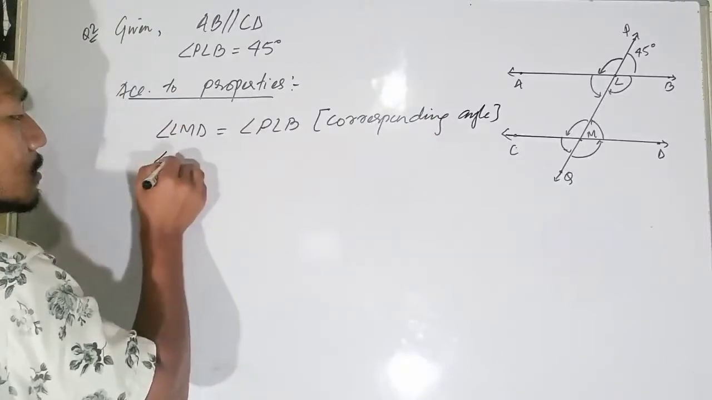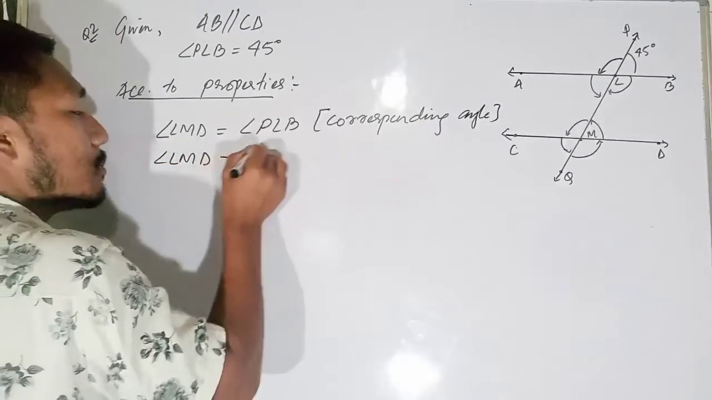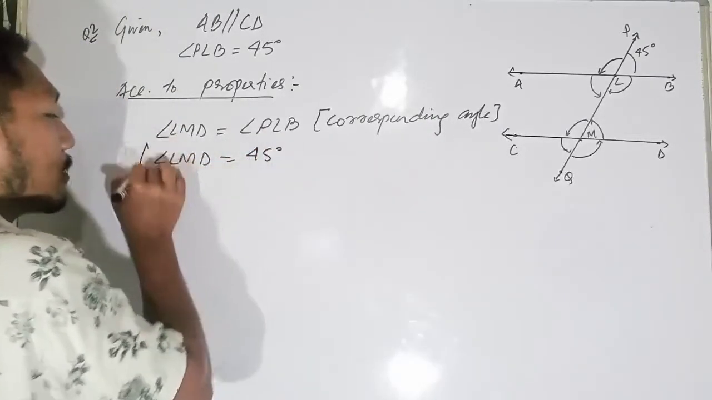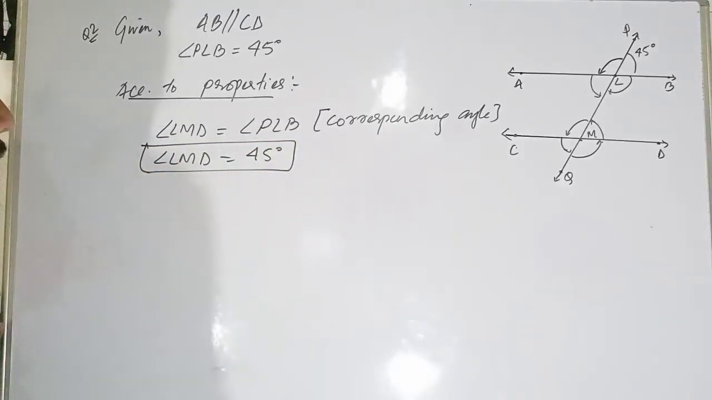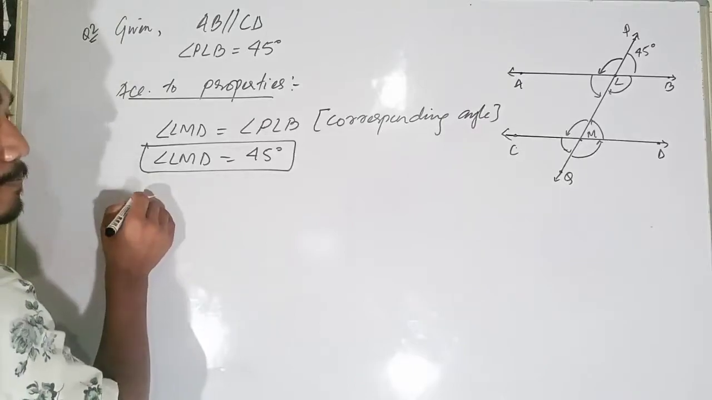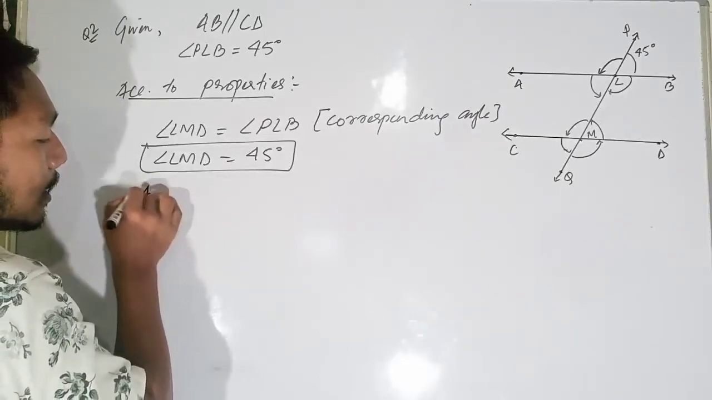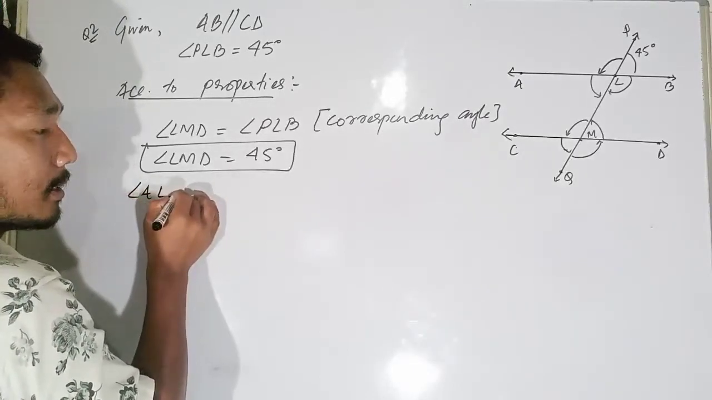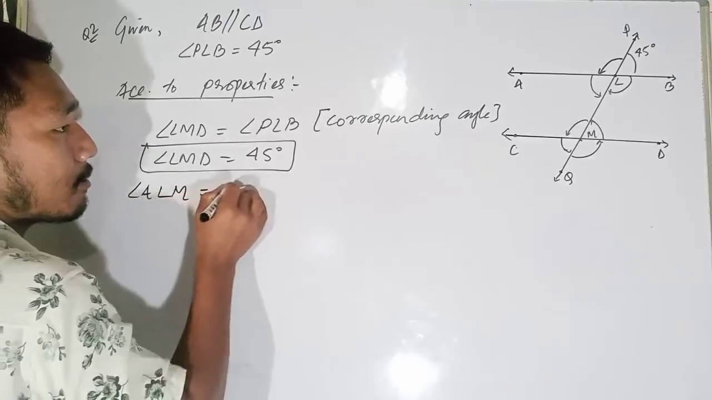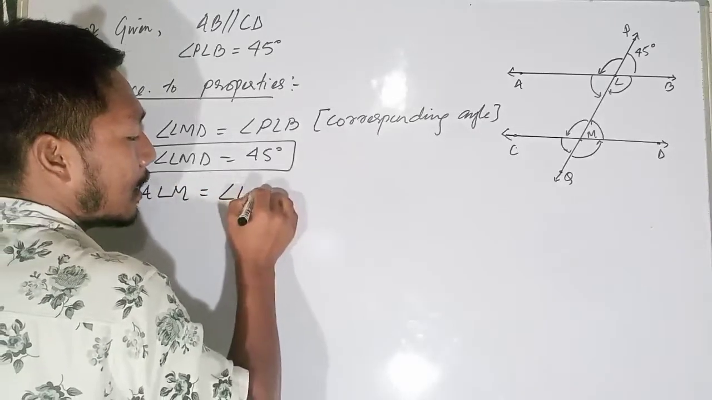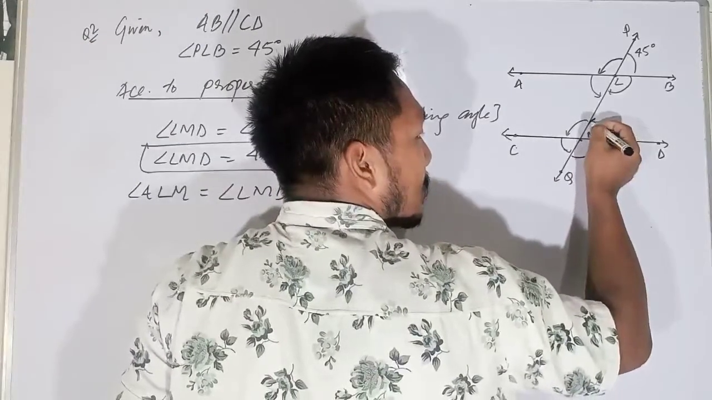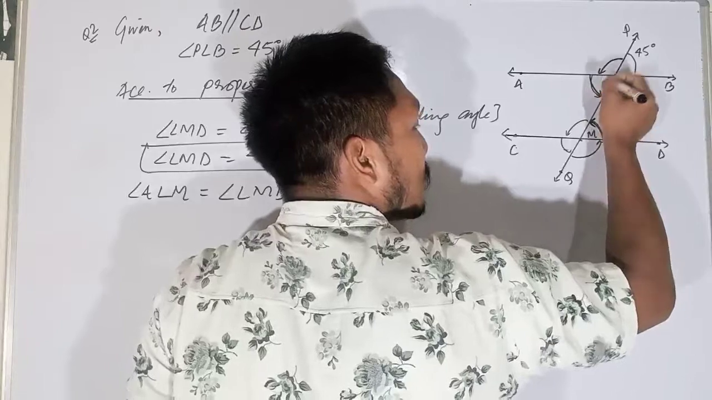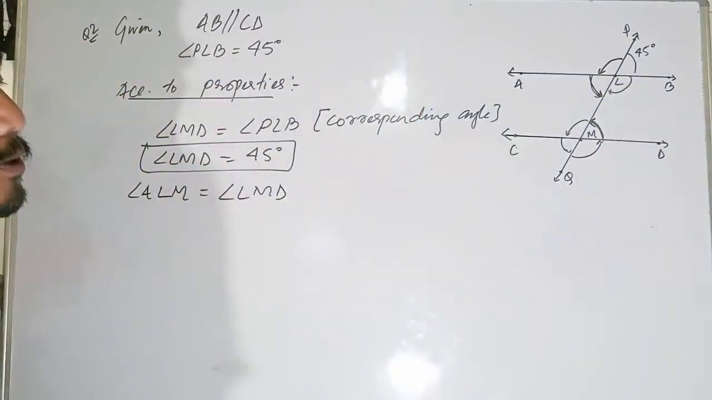So that is what angle LMD will be equal to: almost 45 degrees. Now again, angle ALM will be equal to angle LMD, or not? These angles and these two angles will be equal to each other, yes.